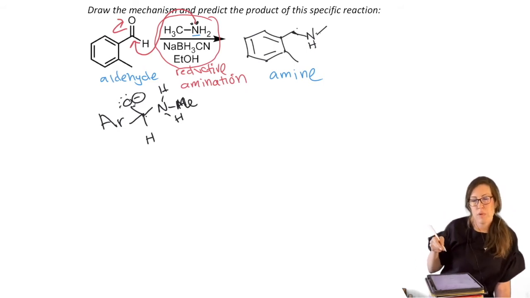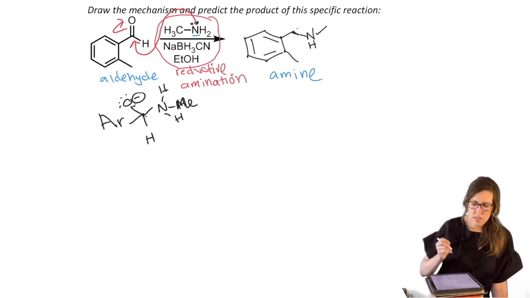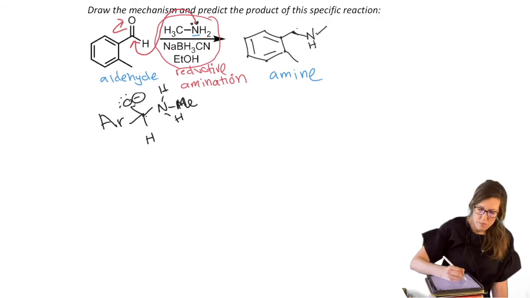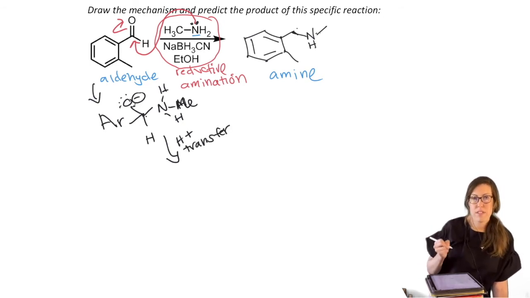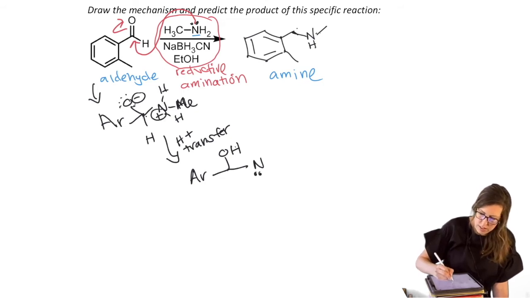So we've done the imine bond formation in acid catalyzed conditions. So this is how we would draw the mechanism with no acid present. The only difference is you just don't activate first. So we need to do an H+ transfer. Why do we need to do that? We know that we have to get that oxygen to leave, and the only way to do that is to gradually make it a more decent leaving group. But in basic conditions, that'll be OH, not water. So we have OH, N, and so we've likewise neutralized that nitrogen, so that was a nice exchange.